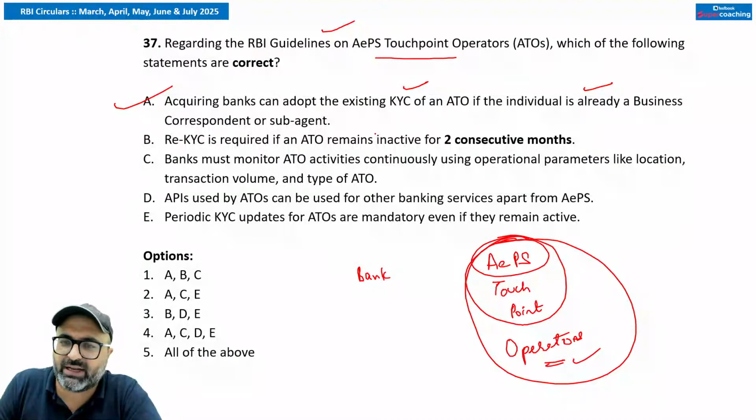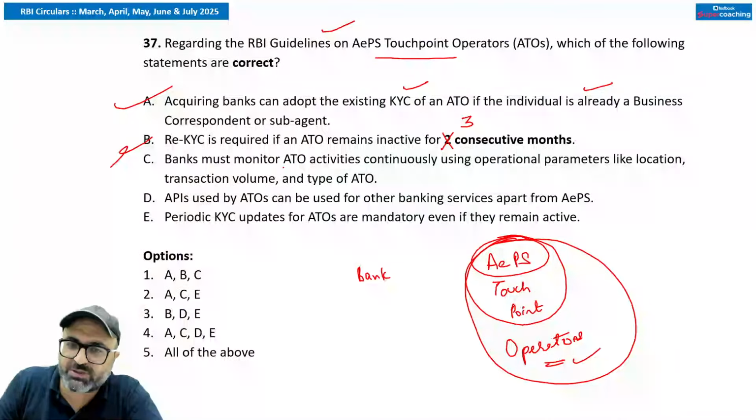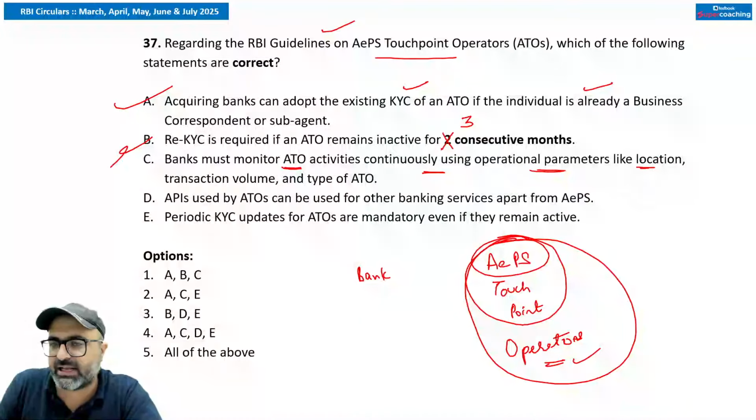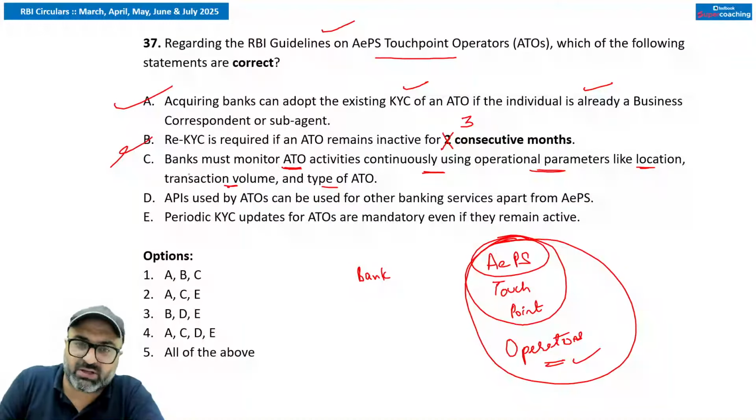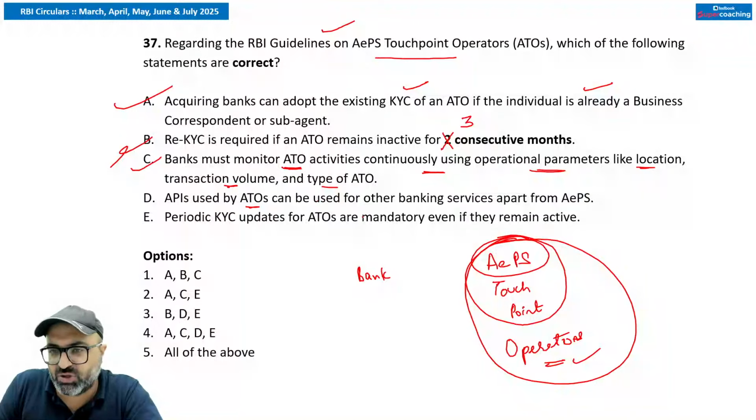Re-KYC is required if an ATO remains inactive for consecutive 3 months, not 2 months, for consecutive 3 months. Banks must monitor ATO activities continuously using operational parameters like location, transaction volume, type of ATO. That is also correct. API used by ATOs can be used exclusively, can be used for other banking services.